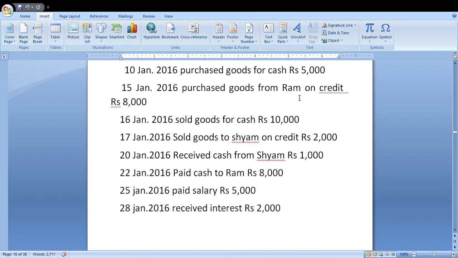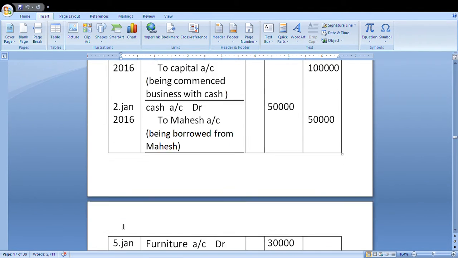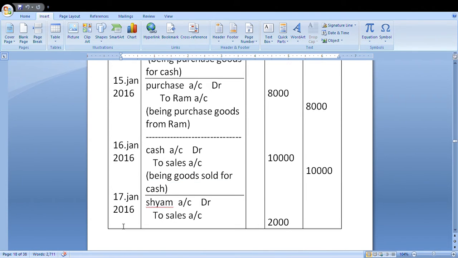Giver is credited. Purchase is debit. Purchase account debit to Ram account credit. Date 15 January 2016. Purchase account debit to Ram account, being purchase from Ram. This entry is over.